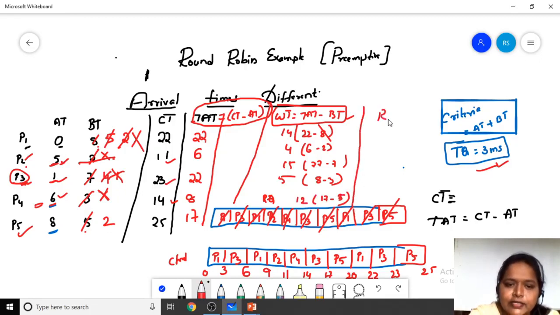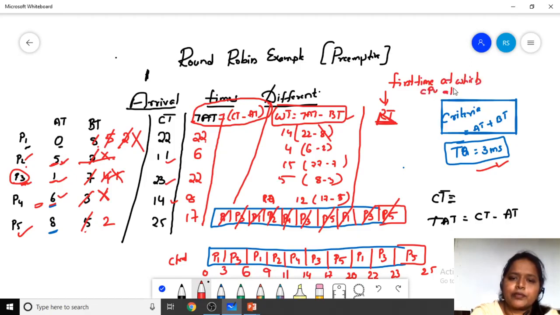And finally, the response time. How do we calculate the response time? Response time is nothing but the first time at which the CPU is allocated minus arrival time. For P1, at what time is the CPU allocated? At 0, and the arrival time is 0.